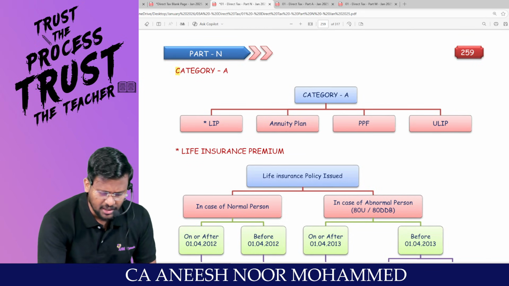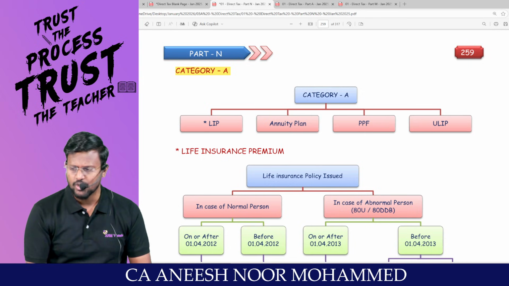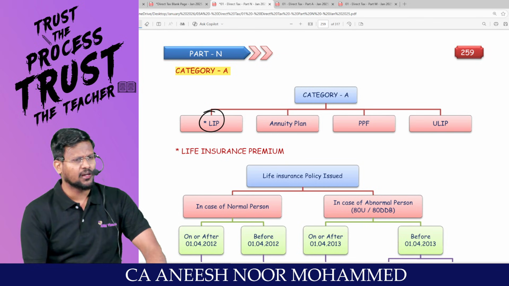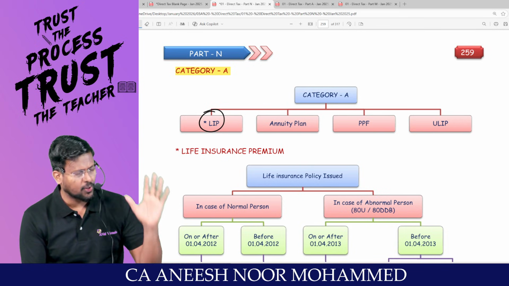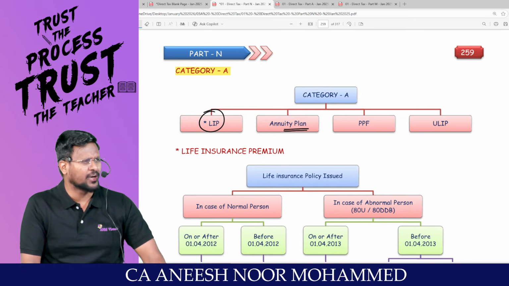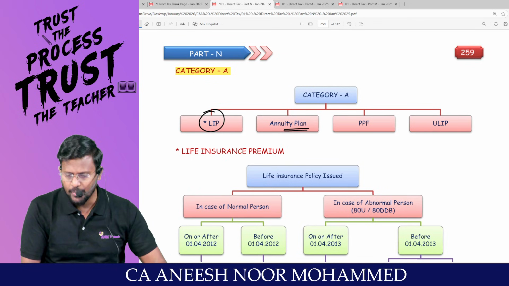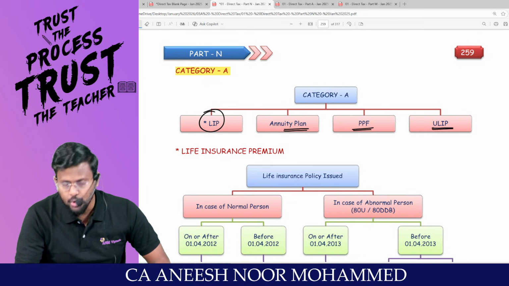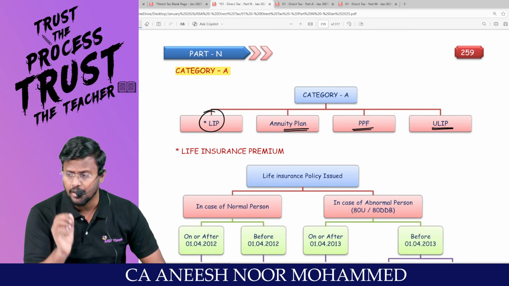What are the Category A investments, which are common investments that can be made by both individual and HUF? My dear lovable students, number one is life insurance premium, the hero of ATC. Every question will be tested from life insurance premium. Then annuity plans. Annuity means every year you can deposit some money in an account called annuity plans. And PPF, public provident fund. And ULIP, unit linked insurance plan. Look, these are the four main investment plans.